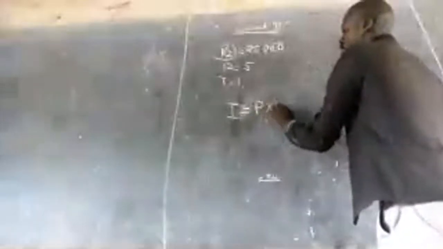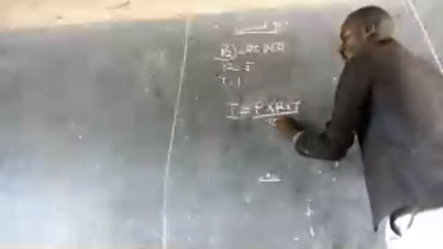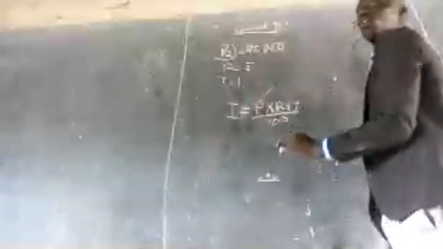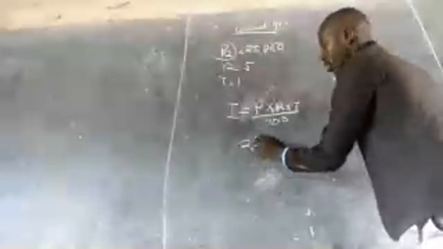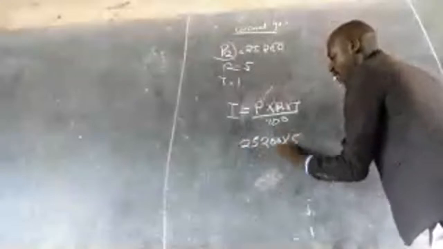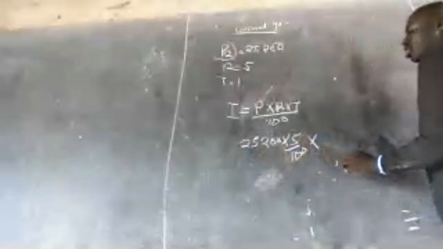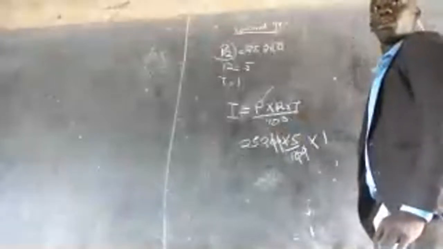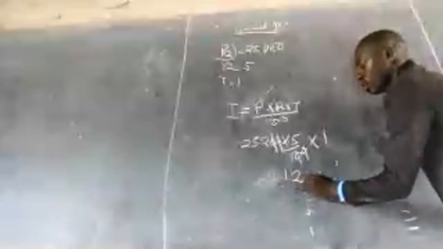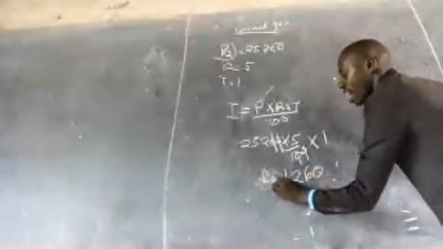So what do we do? We need to get the interest. Interest is equal to principal times rate times time over 100. The principal now is 25,200 times 5 over 100 times 1. So zeros cancel. Multiply that. What do you get? 1,260. This is the interest of year 2.